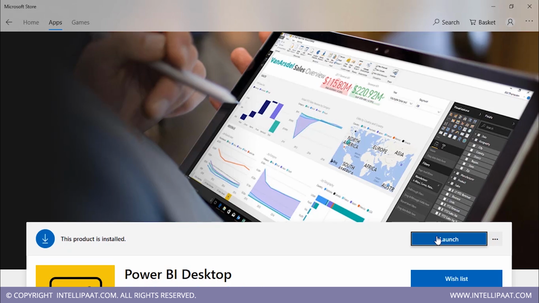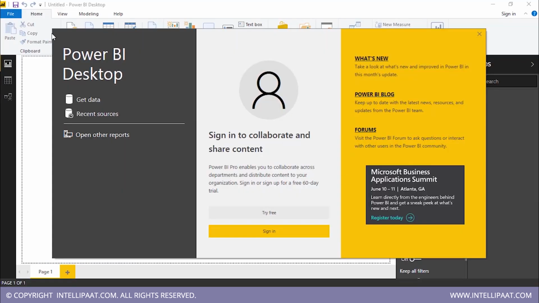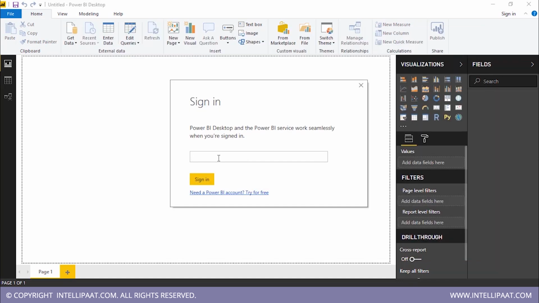As I had already installed my product, I was not going through all that process. So I will launch the product directly. Now Power BI desktop will open. Now once it's open, a menu will appear and you will have to fill in your credentials. After that, click on sign in, and here you will have to use your professional account. I'll be using the account of a friend of mine.